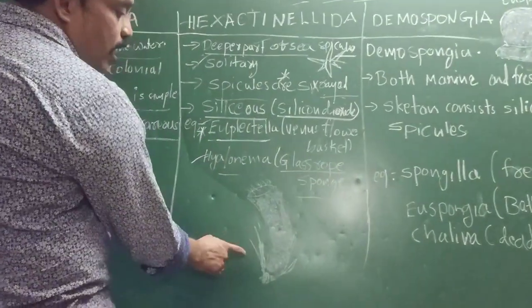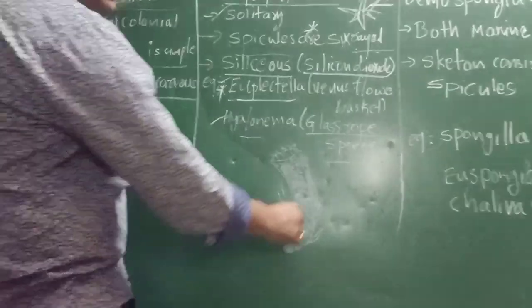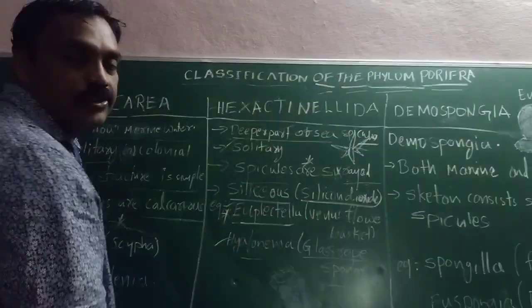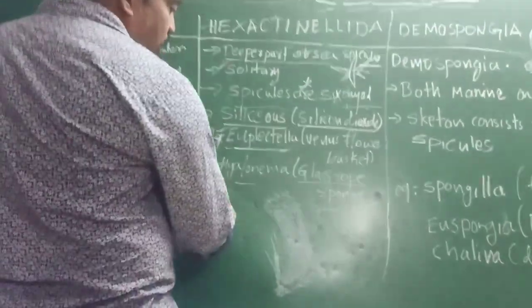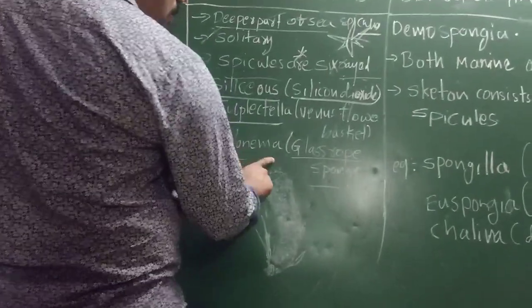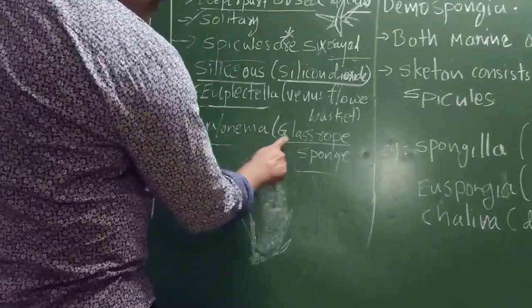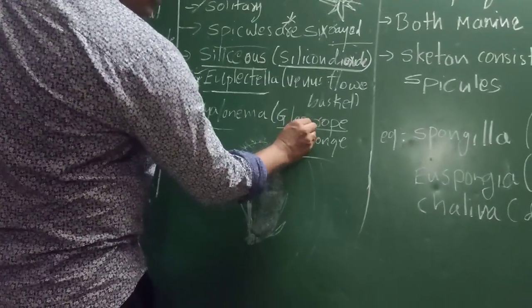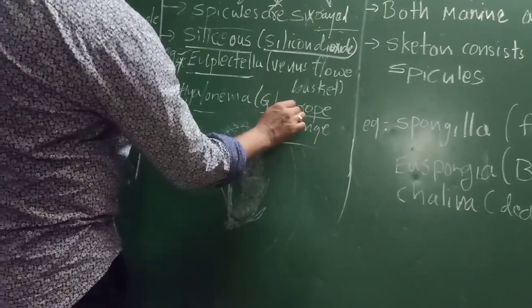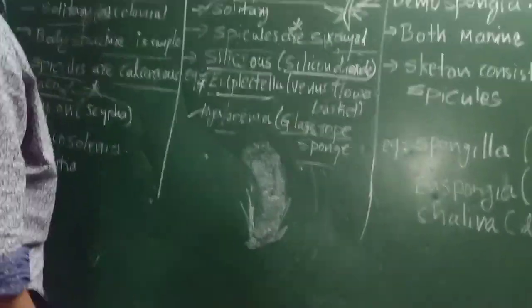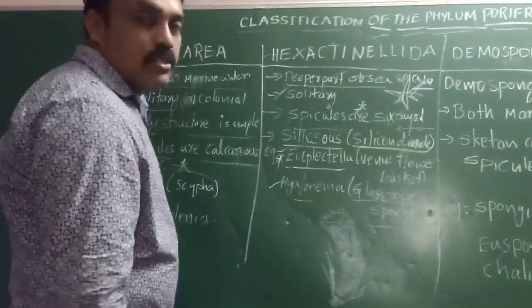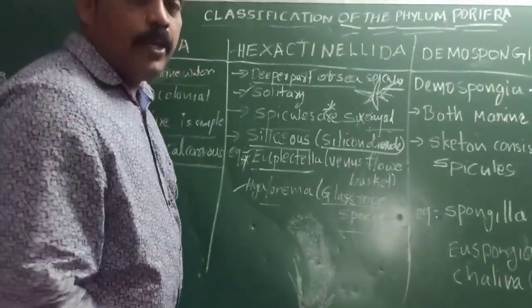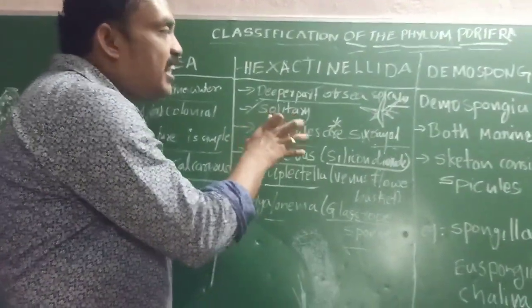I have drawn the diagram also. Try to observe the diagram. It is a rope-like structure, a glass, transparent. So we can call it Hyalonema. That is the scientific name. The general name is glass rope sponge. This is very important. Generally all poriferans we can call sponges. This is glass rope sponge, we can call Hyalonema. This is the information about Hexactinellida.